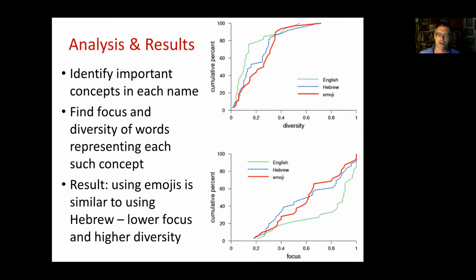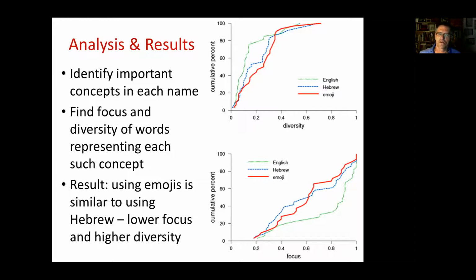all the different questions in our experiment in all different scenarios. And what we see here are cumulative distribution functions that show our results in this experiment with emojis and compare them with the results from the original experiment using English or Hebrew descriptions.